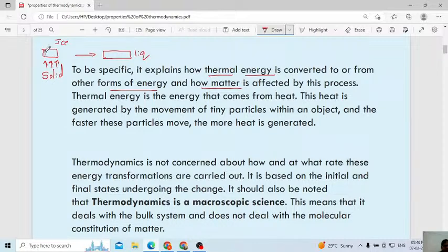All the particles will be very close to each other, correct? There is almost no gap between the particles in a solid. This one we can consider as the arrangement of matter. Matter, once again I will explain, has mass and also occupies space. That is very basic, you know that one.